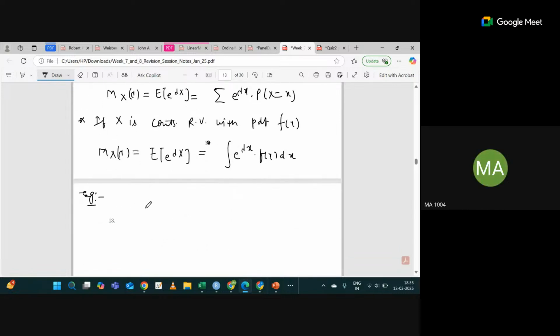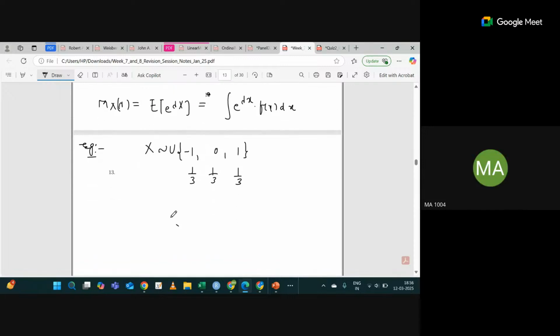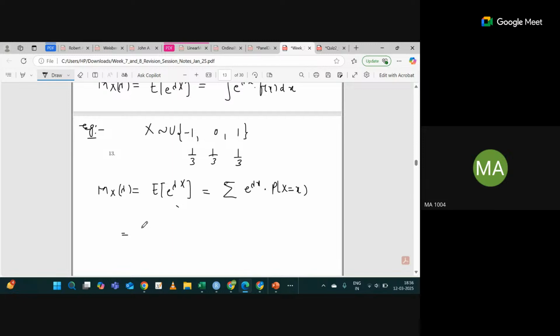Suppose X takes values -1, 0, 1, and since this is discrete uniform, all the probabilities will be the same. Now if I ask what is M_X(lambda), that is the expectation of e raised power lambda X. Since this is discrete, it is the summation of e raised power lambda x into probability that X equal to x, which is f of x, the difference of notation, correct?